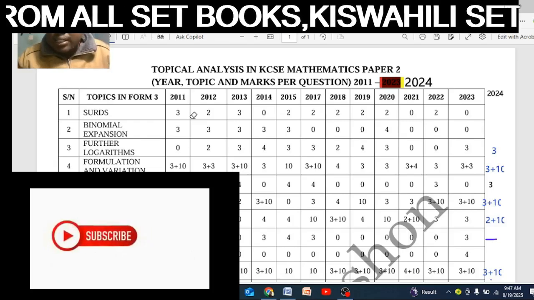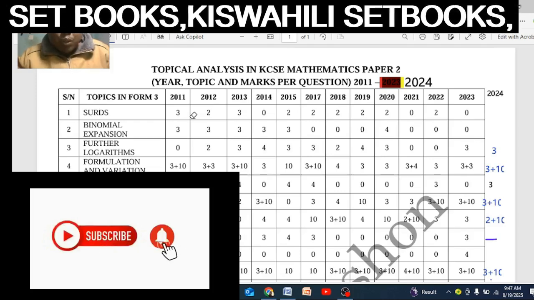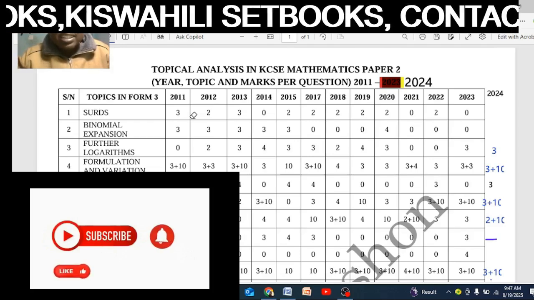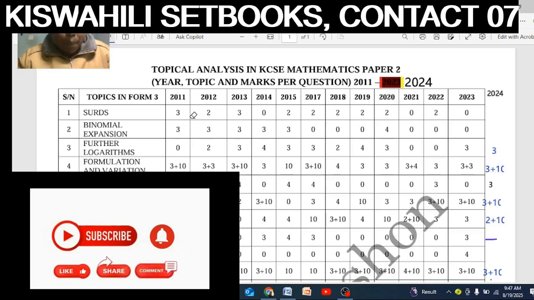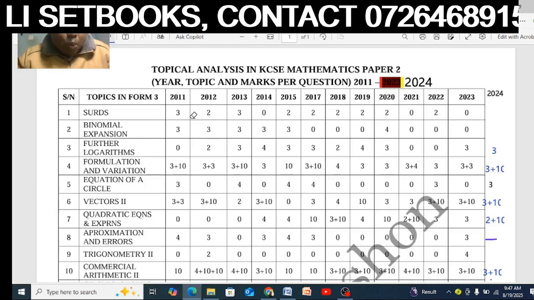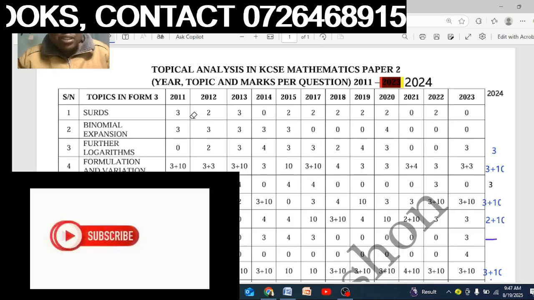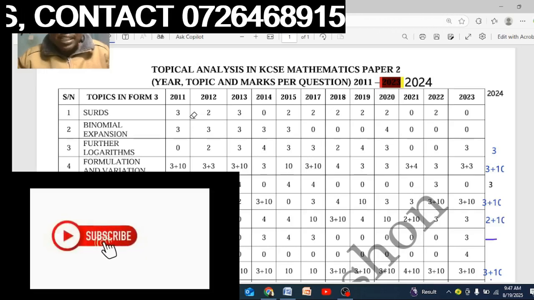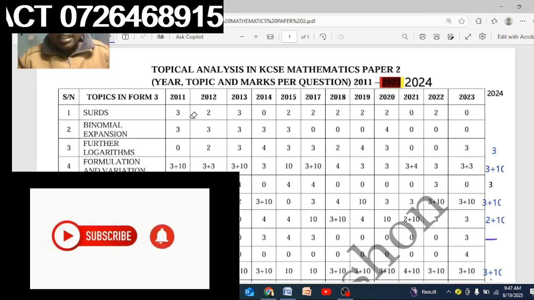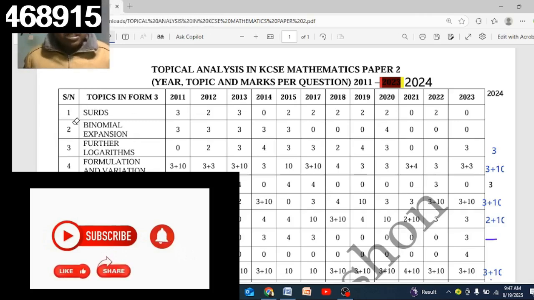In this table, you will see where we have marks less than 4. Where you see 4, 3, 2, those are the questions set in section 1 of the paper. Where you see 3 plus 10, or 2 plus 10, or 4 plus 10, the 10 tells you that topic was set in section 1 and section 2. Where you see 10, that is the marks for section 2. Now let's start with SATs.